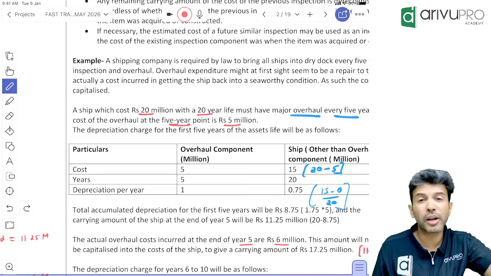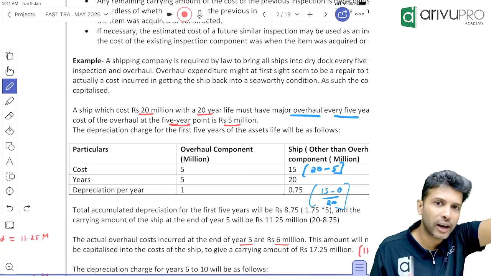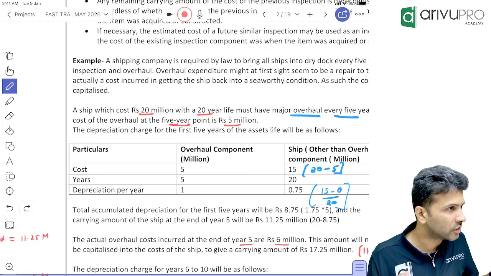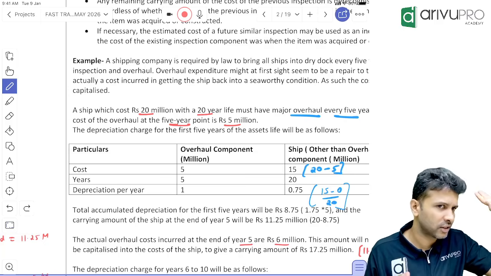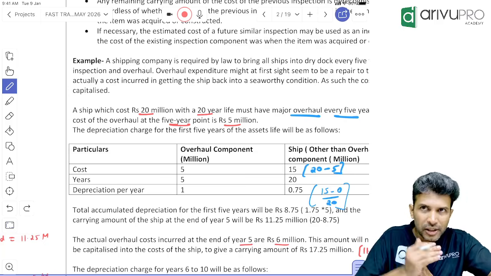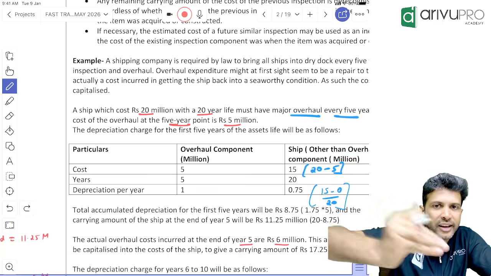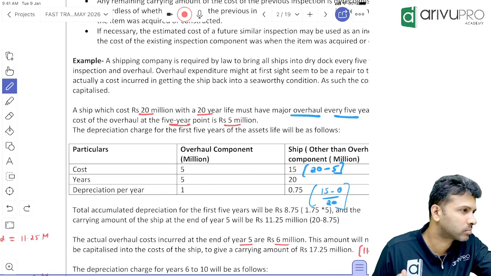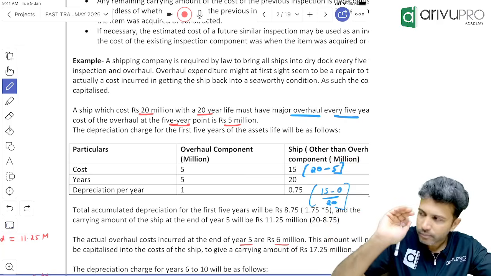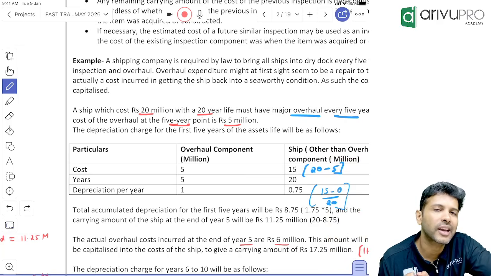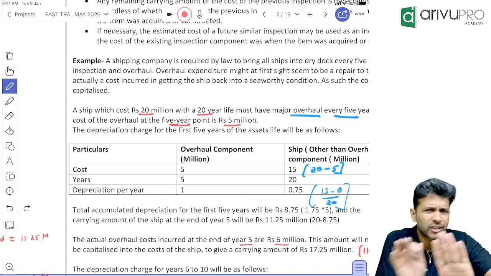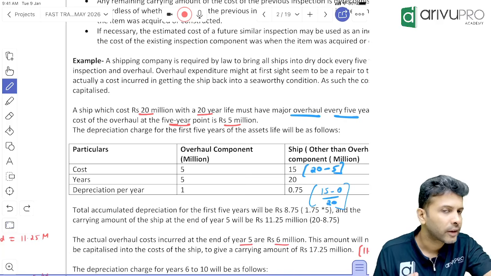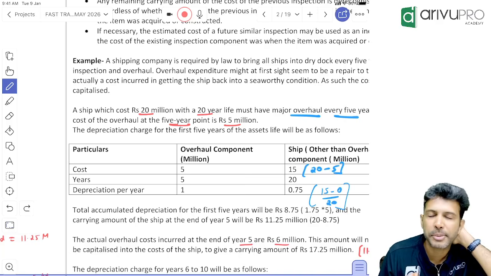Yes, now unless something goes drastically wrong, only then will government step in and say, do inspection. Otherwise, generally you will do the inspection every how many years? 5 years. Okay? Now that means you tell me, for the first 5 years, will any drama come or everything smooth? Smoothly. Correct? That means, tell me what is the carrying amount of the ship after 5 years? I mean, no accident, nothing. Everything went smoothly. Can you tell me what is the carrying amount of the ship after 5 years?